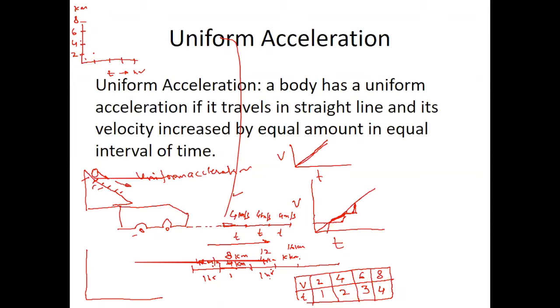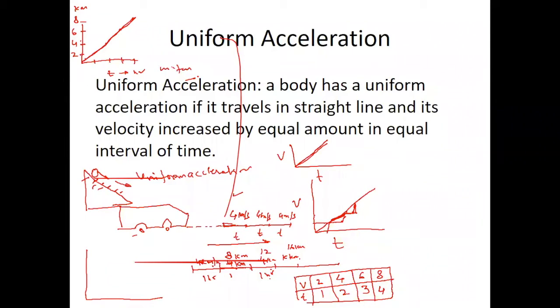So 2 and 1, this is the point. Another 2 and 4, this is the point. 3 and 6, this is the point. 4 and 8, this is the point. If you join them, this is called uniform acceleration. Okay, now you understood. Any doubt on this? Good.